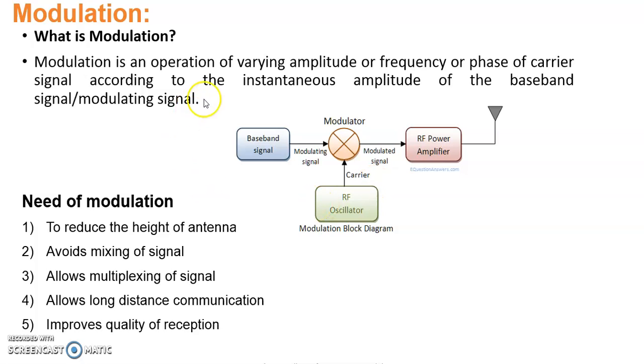So what is the standard definition of modulation? Modulation is an operation of varying the amplitude or frequency or phase of the carrier signal according to the instantaneous amplitude or magnitude of the baseband signal or modulating signal. The baseband signal is also called the modulating signal.